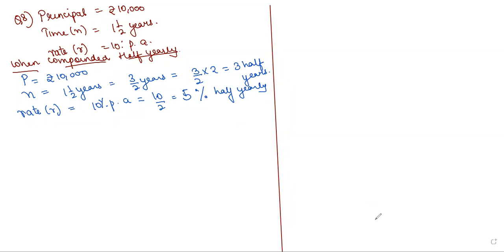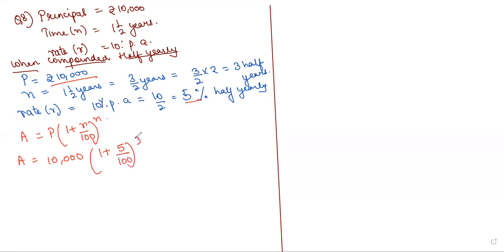Now find the amount. Amount is equal to principal into 1 plus rate by 100 raised to the power n. So amount is equal to principal 10,000, 1 plus rate, 5% divided by 100, and time is 3 half years. Solve this and find the amount.